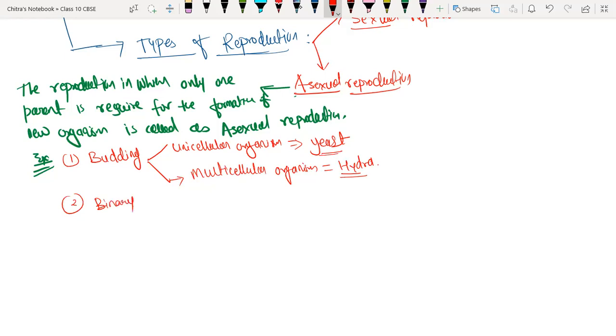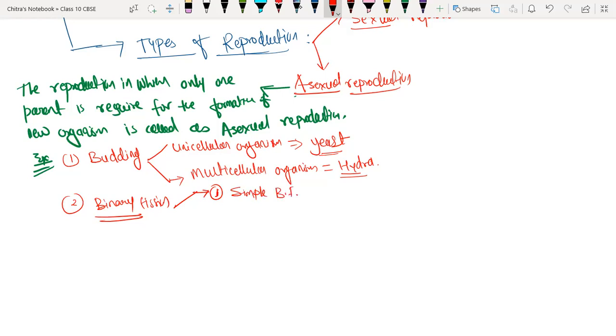Next example we have binary fission. Binary fission means the organism divides into two daughter cells. Binary fission has many types. First type, in the case of amoeba, is simple binary fission.